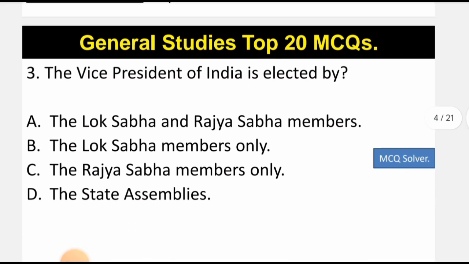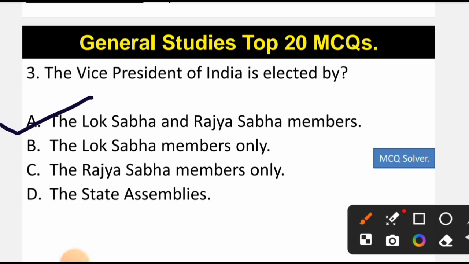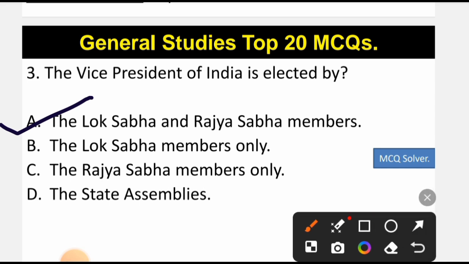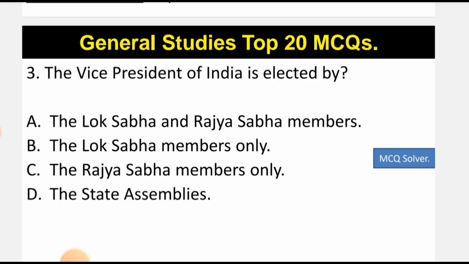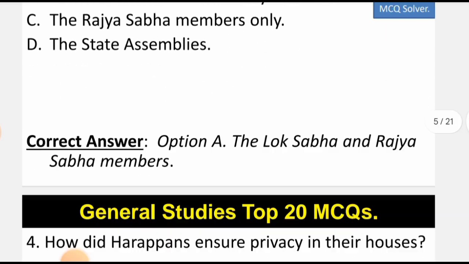Now let's come to question number 3. The Vice President of India is elected by, so the correct option is option A, that is the Lok Sabha and the Rajya Sabha members. So the Lok Sabha and the Rajya Sabha MPs elect the Vice President of India, and the Vice President of India is elected by these members only. So the correct option is option A.